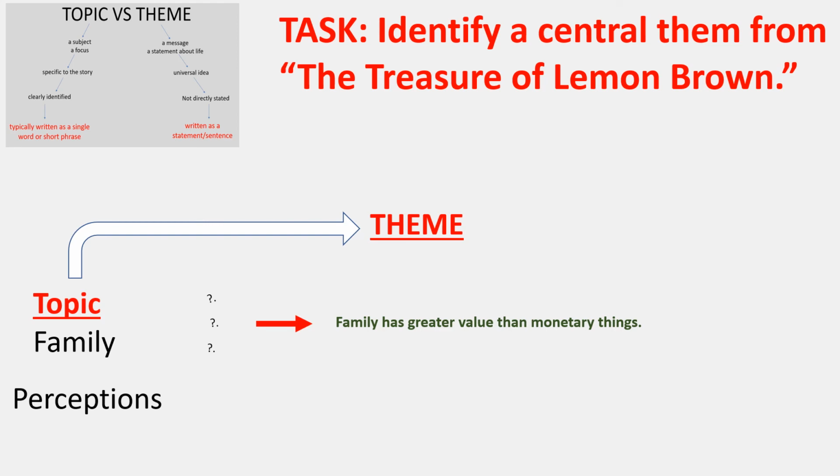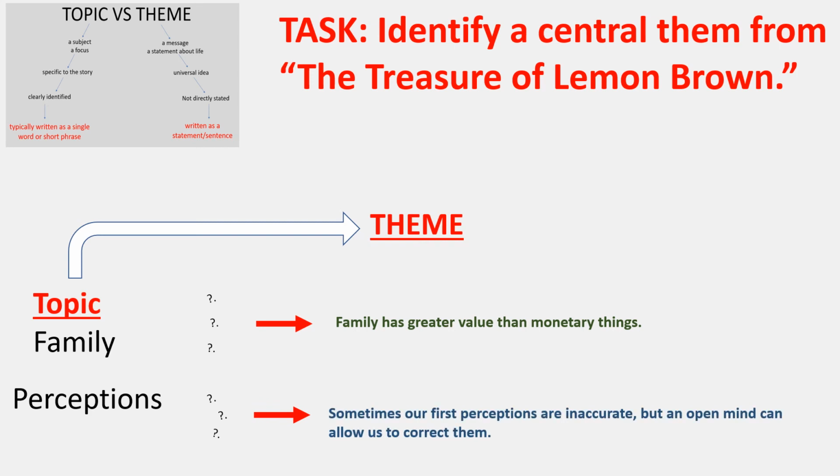What about perceptions, the way we view people? Well, we could see how that plays out in the story as well, and maybe say, you know what? Sometimes our first perceptions are inaccurate, but an open mind can allow us to correct them. What did Greg think about Lemon Brown when he saw the way the man looked, his appearance, his situation in life? Then what does he think about Lemon Brown at the end of that story? I think this probably applies to all of us. We can judge by initial perceptions, initial appearance, but keeping an open mind will often allow us to change what we initially believe. So it's a statement that would apply to all of us.